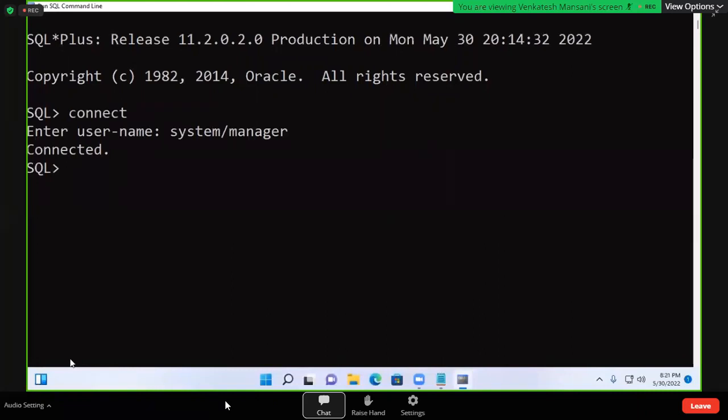But if we join an Oracle class, the faculty will use this every day. That is the reason they'll think this is Oracle. It is not Oracle. It is the SQL prompt. But where is Oracle? That is back end. How can you see Oracle? You cannot see Oracle. This is front end. Behind it the database is there. The database we cannot see. Database is back end. This is an application connected to the database.